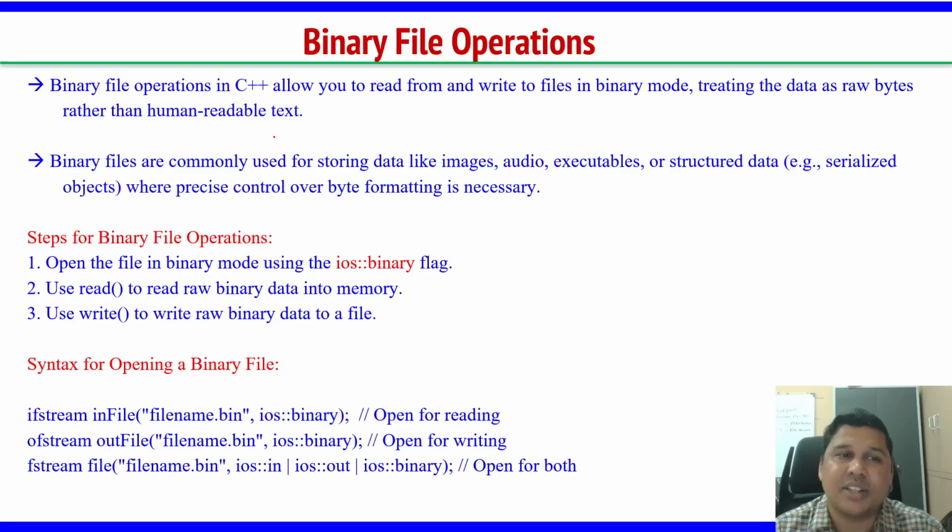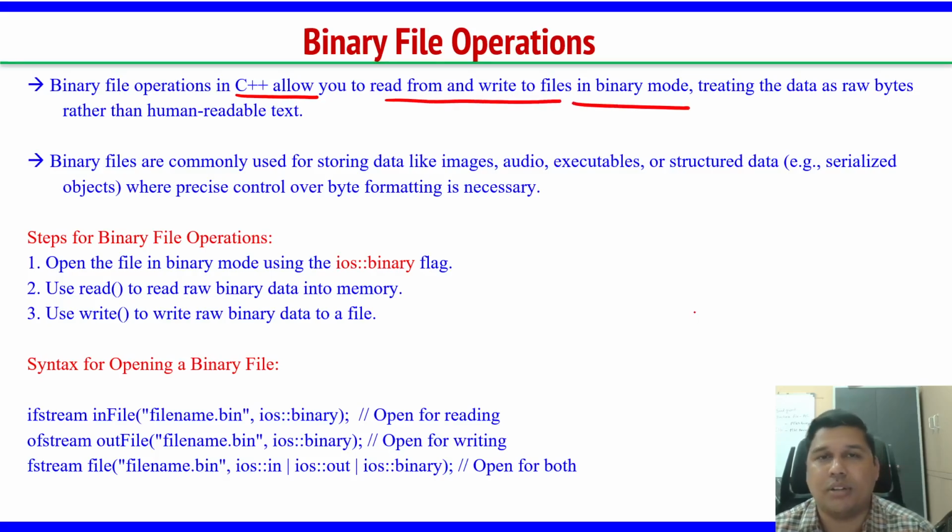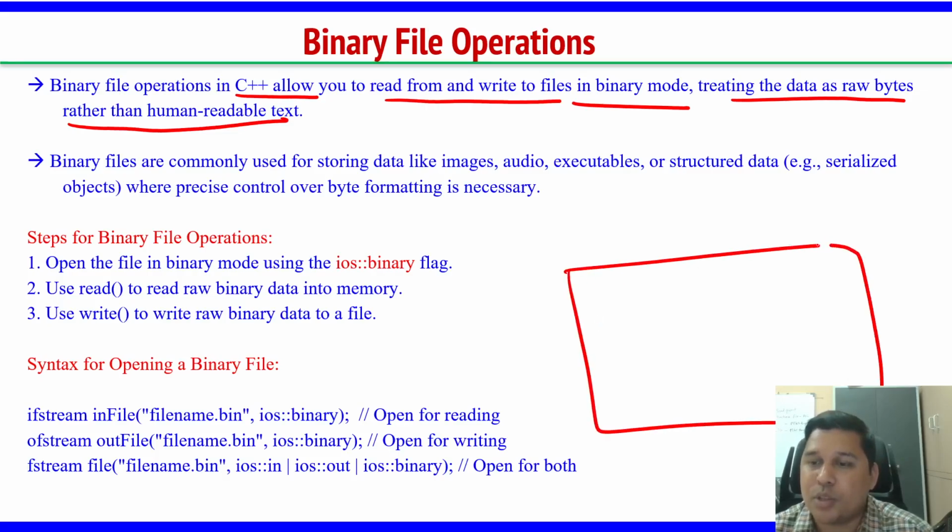What is the use of this? Let us see. Binary file operations in C++ allow you to read and write content in binary mode, treating the data as raw bytes rather than human readable text. Suppose I am storing the keyword hello.